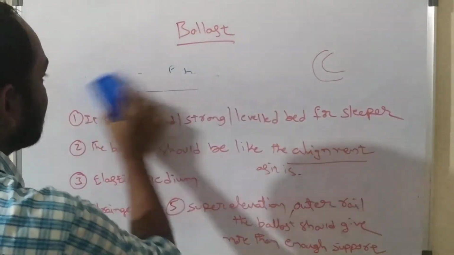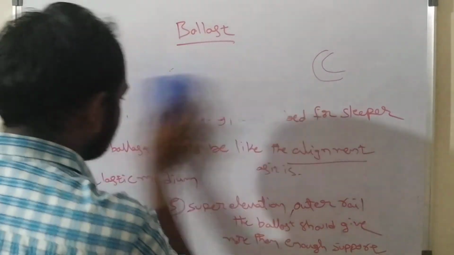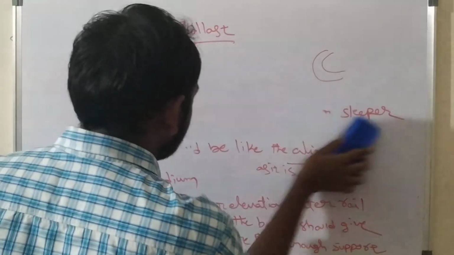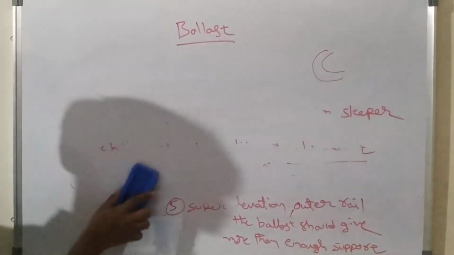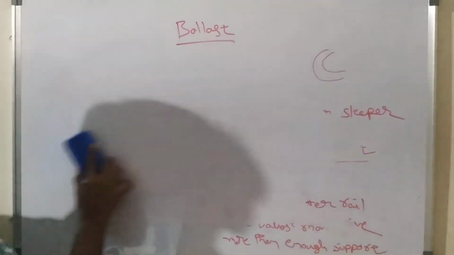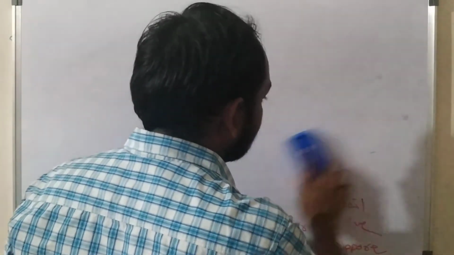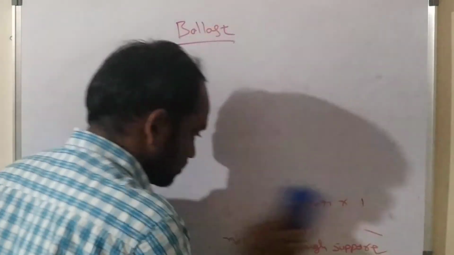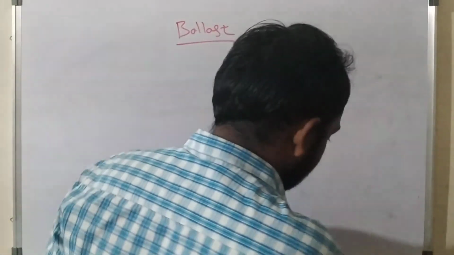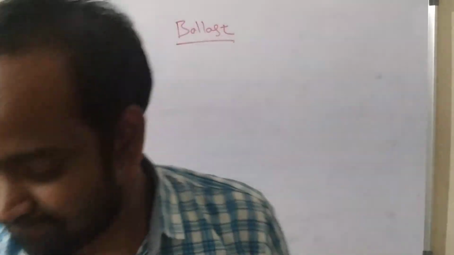We have also discussed the different types of ballast based upon the material used, like concrete ballast, brick, broken stone ballast, sand ballast, muram ballast, gravel ballast, and earth ballast. Based upon the material used, the ballast has been classified into different types. So this is about ballast.